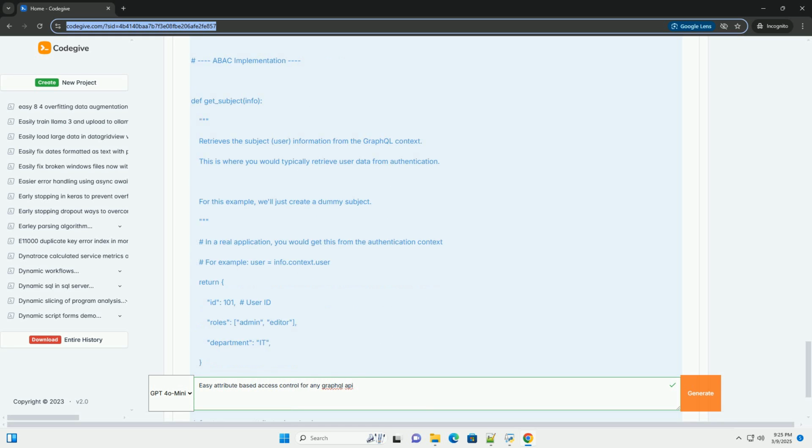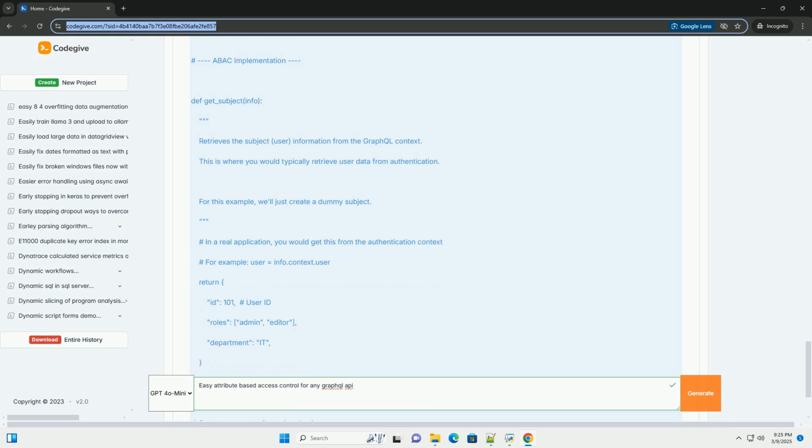Error handling: provide more informative error messages when authorization fails. Consider returning a custom GraphQL error type instead of a generic exception. Performance: for complex policies or high traffic APIs, optimize the evaluate_policy function. Caching policy decisions can significantly improve performance.